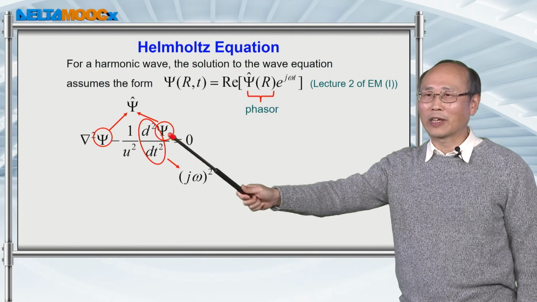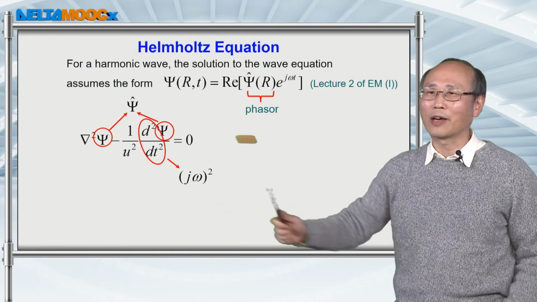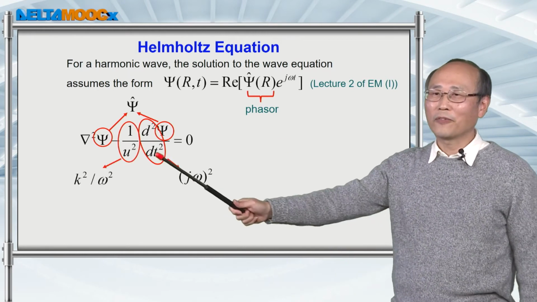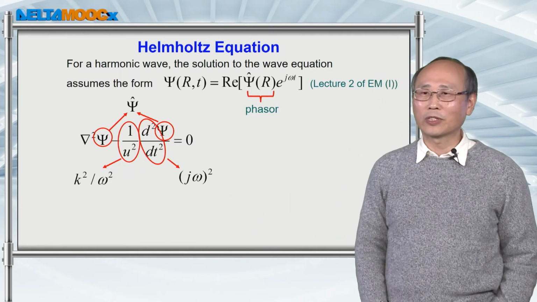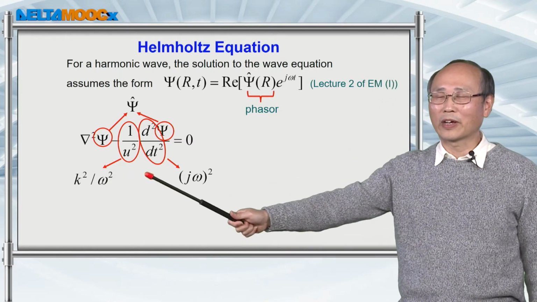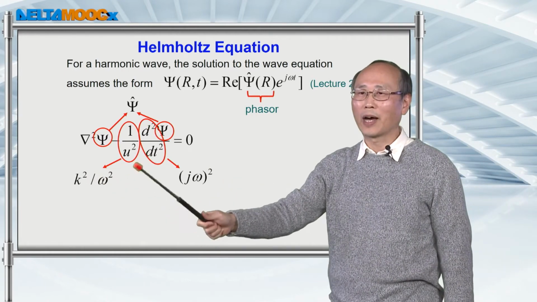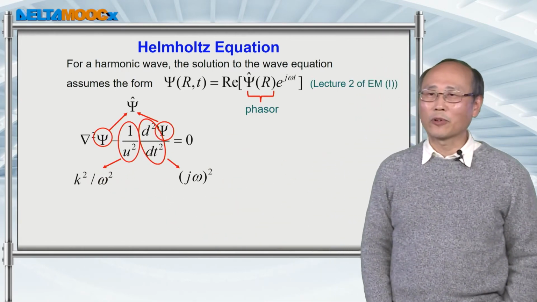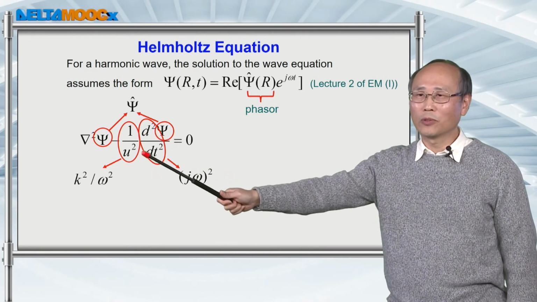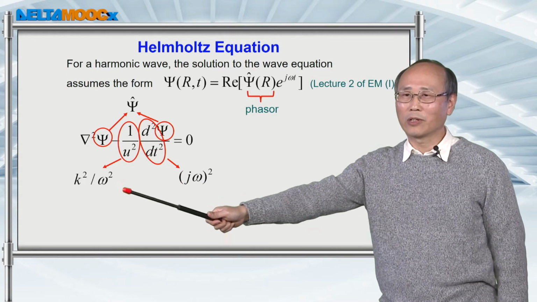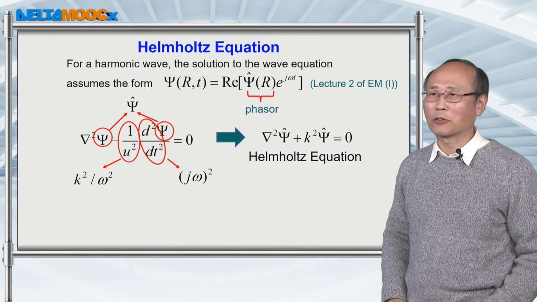If you differentiate twice, you bring out j omega squared. Then, from the last page, 1 over u is k over omega. So you replace 1 over u squared with k squared over omega squared. Then you can construct this Helmholtz equation.